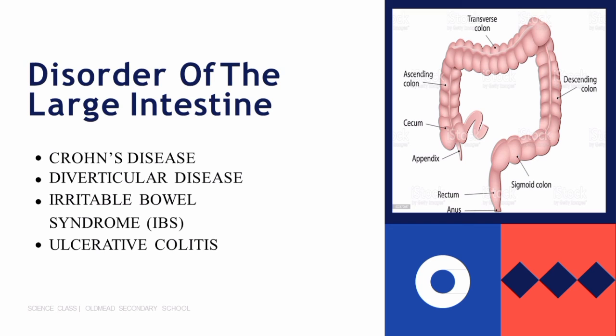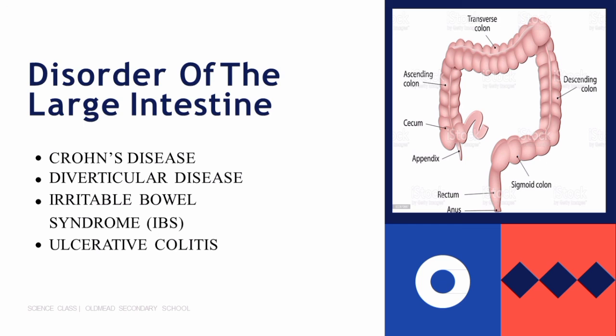Disorders of the large intestine. Crohn's disease is an inflammatory bowel disease that can occur anywhere along the gastrointestinal tract. Diverticular disease. This condition is characterized by the formation of one or more pockets or pouches in the wall of the intestine.